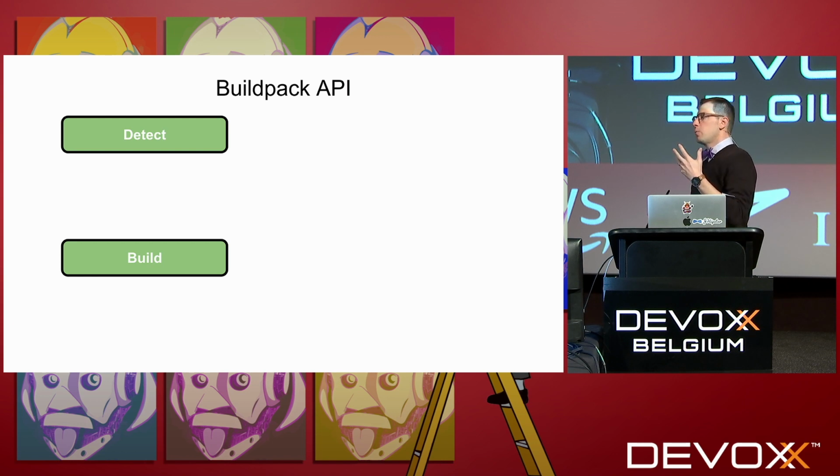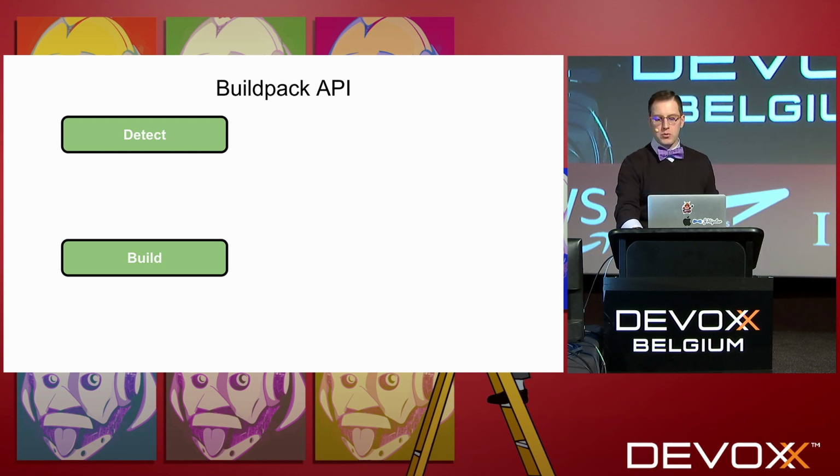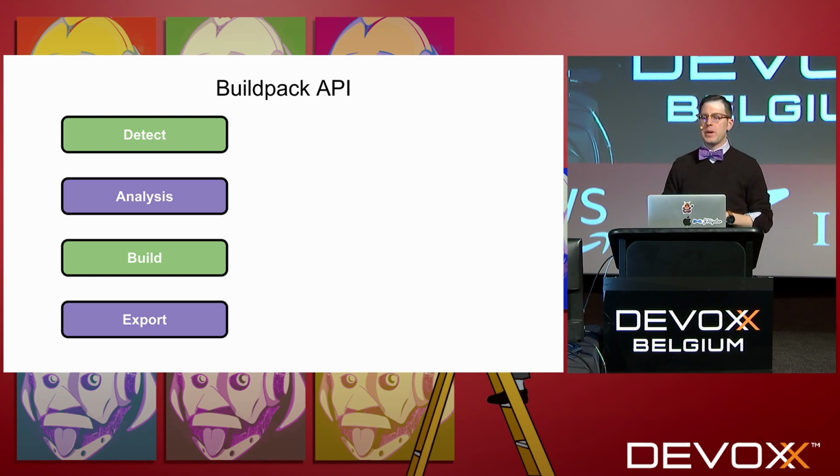So as I said, if you use Buildpacks, you'll probably use an off-the-shelf Buildpack, but I think it's worth talking about how Buildpacks work, what the Buildpack API is, so you can understand some of their capabilities and some of their value. So the Buildpack API, at the end of the day, has two entry points, detect and build. There's also two internal phases that authors don't have to implement, but run as part of the execution.